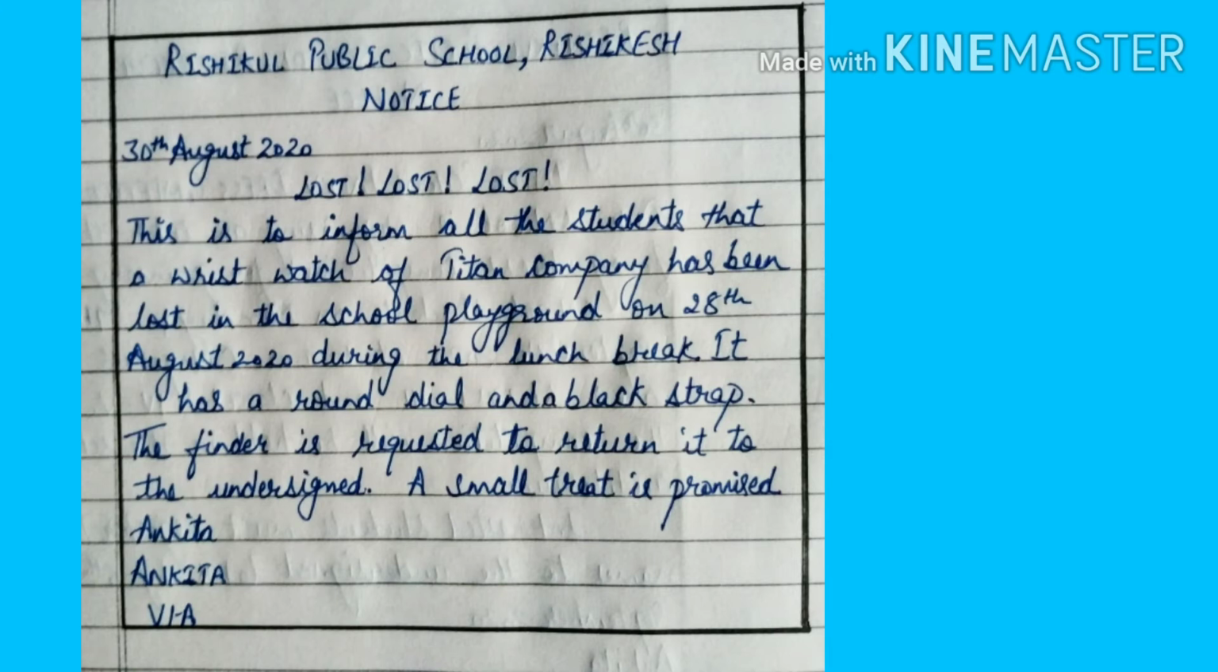So this notice is answering all the 5 W's. What is lost? A wristwatch is lost. Where is it lost? In the school playground. When is it lost? On 28th August. The fourth W, that is whom to contact, is also mentioned here: the finder is requested to return it to the undersigned. And the fifth W, that is who is eligible, is not applicable to this notice. It is applicable in the notice regarding events. So this is one sample notice of a lost item.